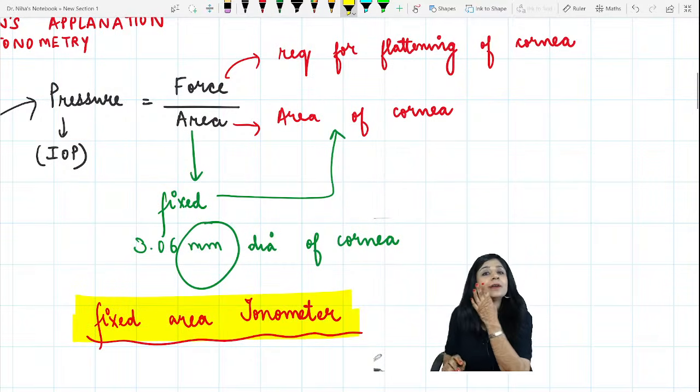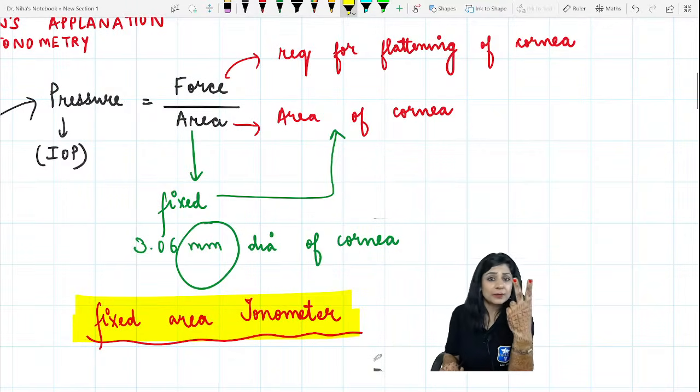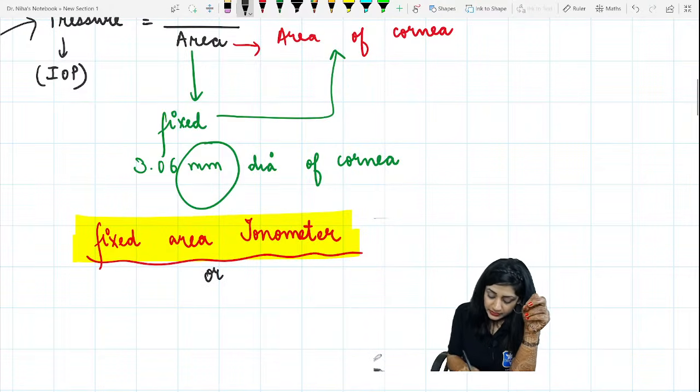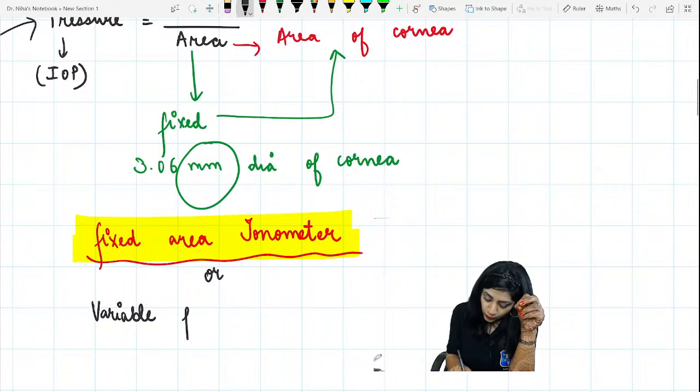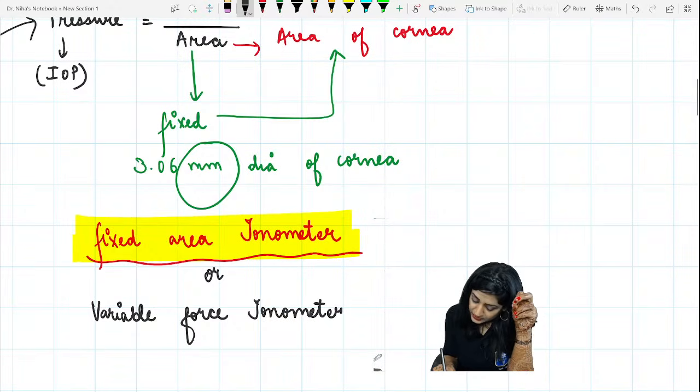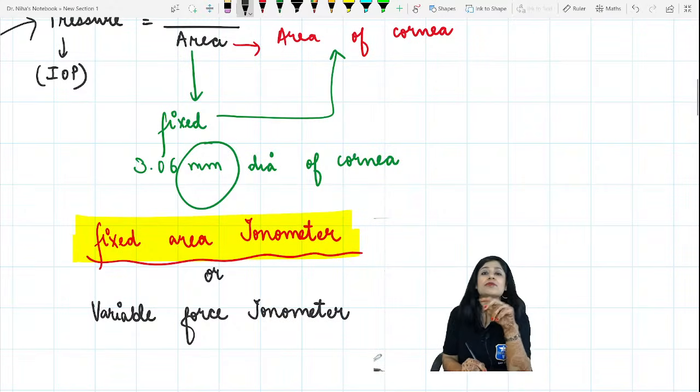It is not a variable area; it's a variable force. We can say both: it's a fixed area tonometer or a variable force tonometer.